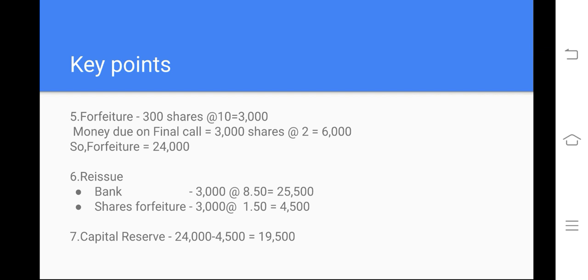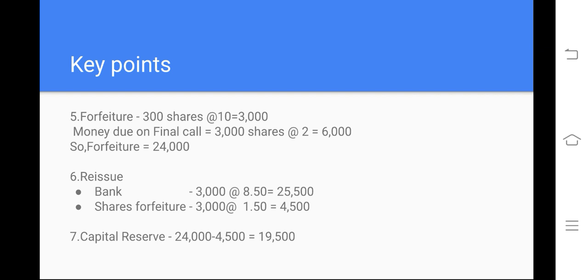How many shares would you like to reissue? Reissue 3,000. At what price? Not at the price of 10 rupees. No one will come forward to keep investment in your company at the same old price of 10 rupees. If you reduce the price, investors will show interest. So the reissue price will be less. It will not be 10. It is just 8 rupees 50 paise. So 3,000 at the rate of 8 rupees 50 paise is equal to 25,500.